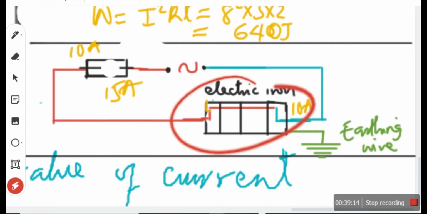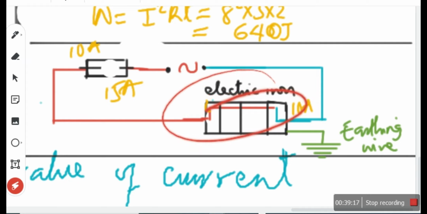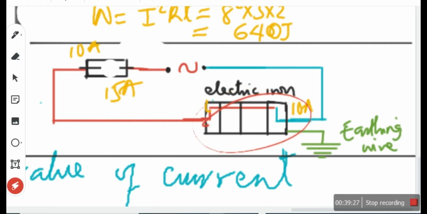The user will not be electrocuted, but the electric iron will not work. And if you connect the fuse again, it will blow again. So what do you need to do first? You must rectify the fault here. How do we rectify the fault?